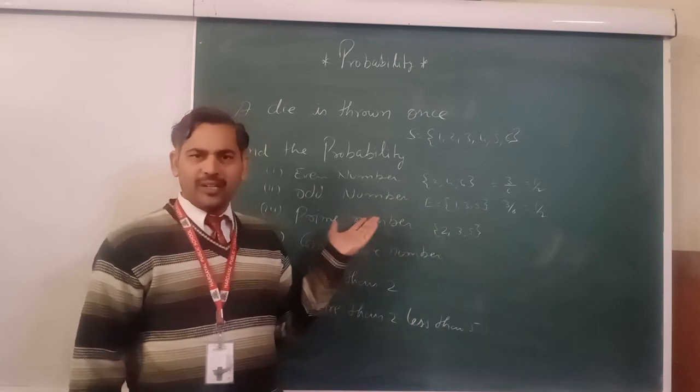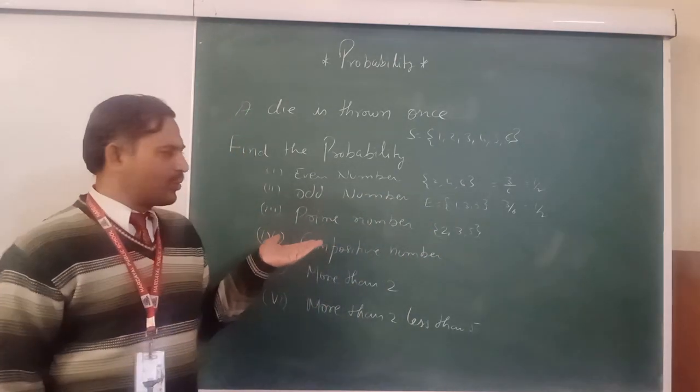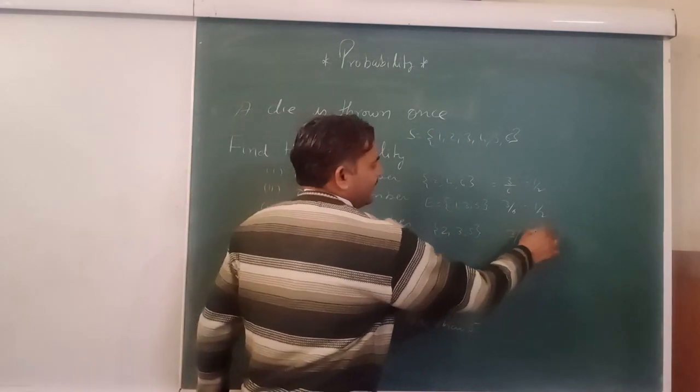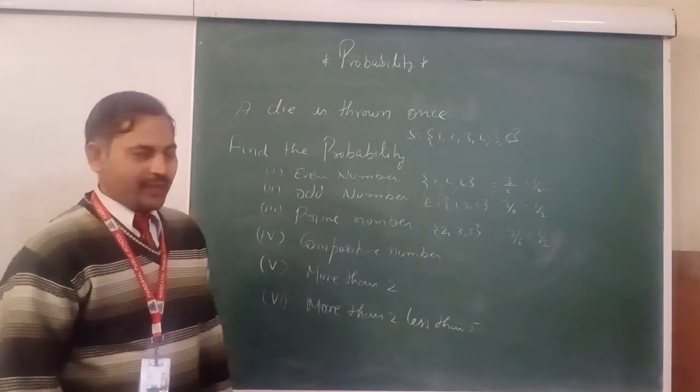Okay. So what is the probability of a prime number? Now it is clear. Favorable cases: 3. Then you can write 3 by 6. This is also 1 by 2.